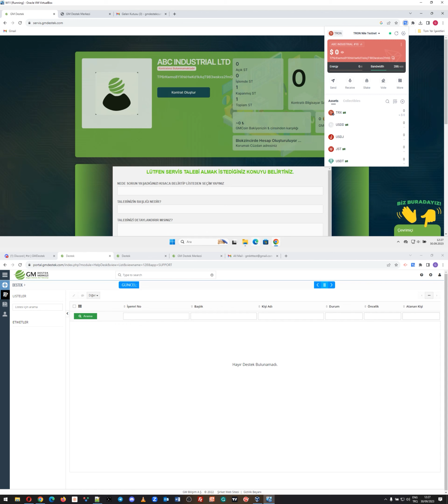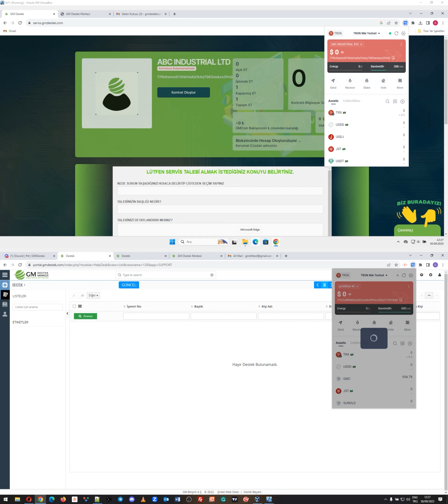However, for our smart contract, we cover the energy costs by staking a big amount of Tron on the Tron blockchain from our wallets. If you look at the IT service technician's wallet, all the rewarding has been designed for our own token, GM coin, which is already implemented and integrated, and has been easily traded for about 2 years on 4 cryptocurrency exchanges, so it is a liquid asset.